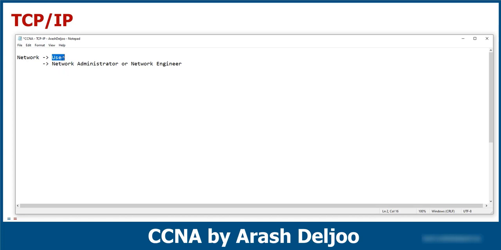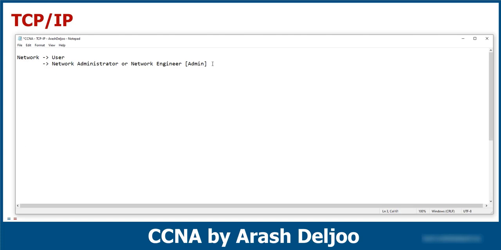They are only using the network for their work. But we will be network administrators or network engineers. Maybe briefly we can say we are the admins of the network. Very good. We understand that we will be admins of the network in future.